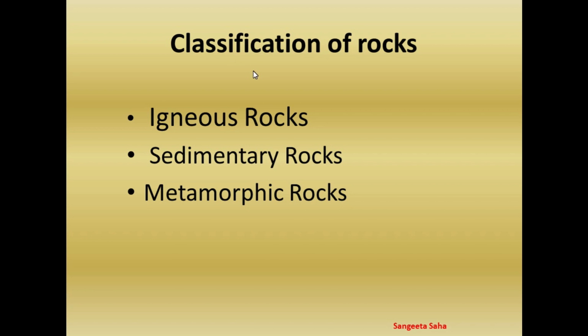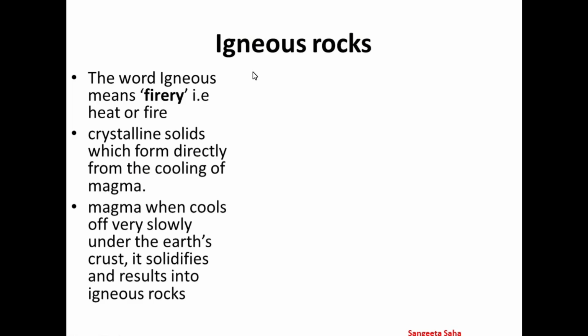Now we are going to learn in detail about igneous rock. Basically, igneous means fiery, that is, something related to heat or fire. These rocks do not contain any fossils or organic matter. They are formed when magma cools off. Now, what is magma? Below the earth's crust there is a melted rock called magma, and this magma is kept in molten or liquid form because of the extremes of temperature present there.